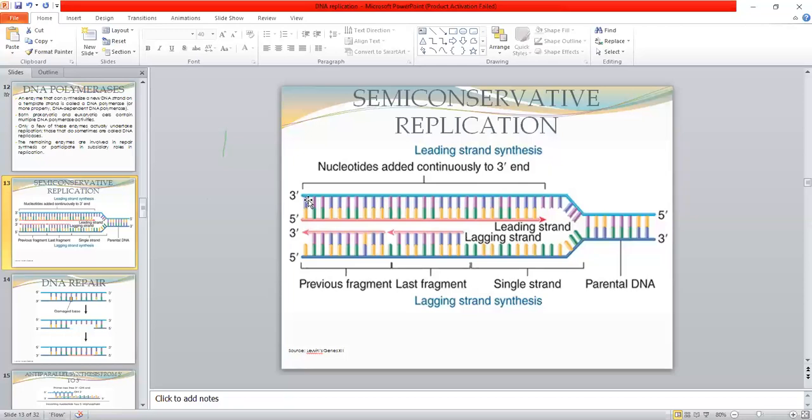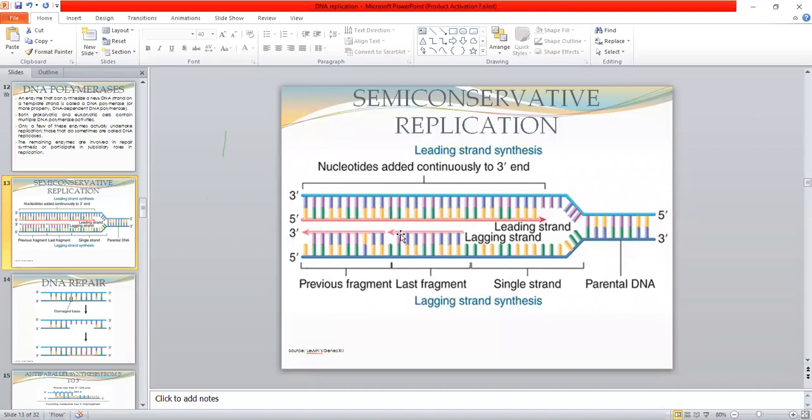Here is the DNA duplex, parent strand 1, and this is parent strand 2. The replication process goes on in this direction in the leading strand, and also in this direction in the lagging strand. But in the lagging strand, DNA synthesis takes place from the 5 prime to the 3 prime direction.